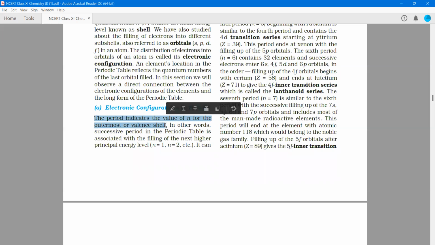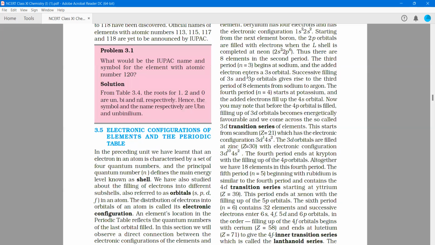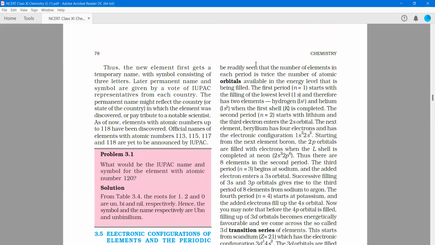So what is the value n? It is the principal quantum number. The period indicates the principal quantum number of that element. In other words, successive periods in the periodic table are associated with the filling of the next higher principal energy level, n equals 1, 2, etc. It can be readily seen that the number of elements in each period is twice the number of atomic orbitals available in the energy level that is being filled.